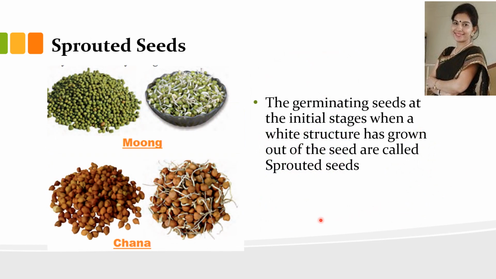What are sprouted seeds? The germinating seeds at the initial stages when a white structure has grown out of the seeds are called sprouted seeds. For sprouting, we have to take seeds like moong and chana and soak them in water, and then wrap them with a piece of wet cloth. In a day or two, we will see sprouting of seeds and they are very healthy.